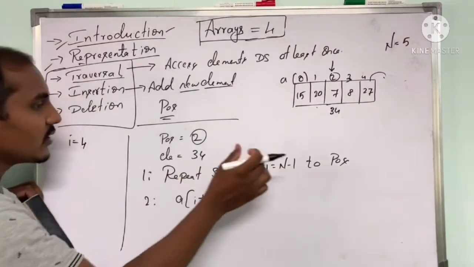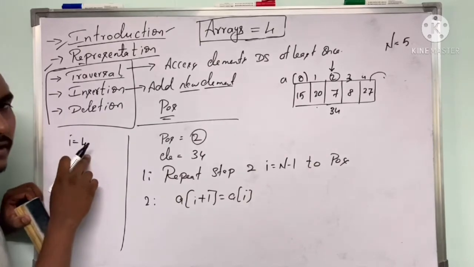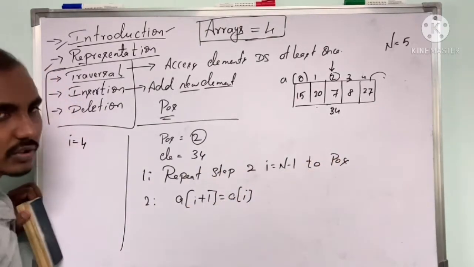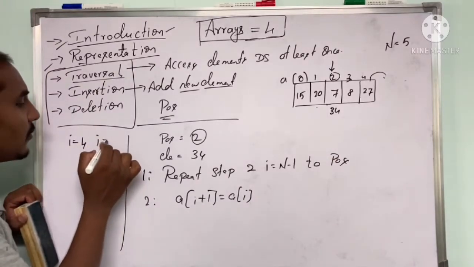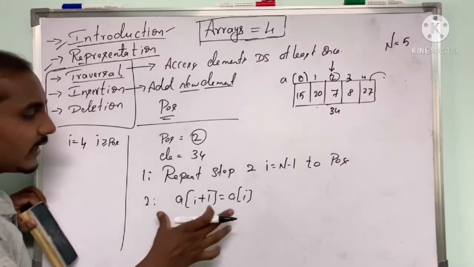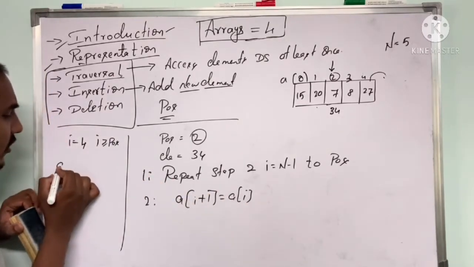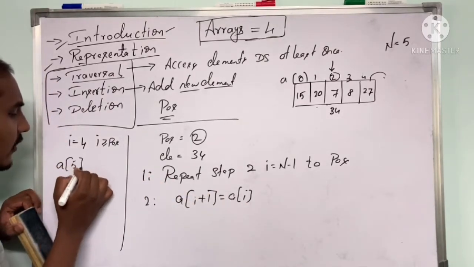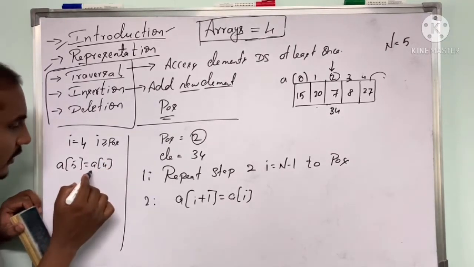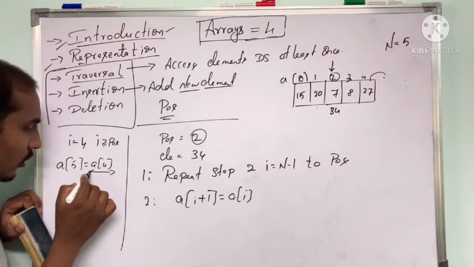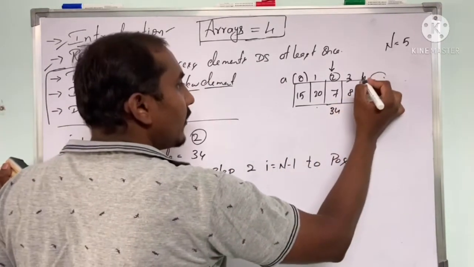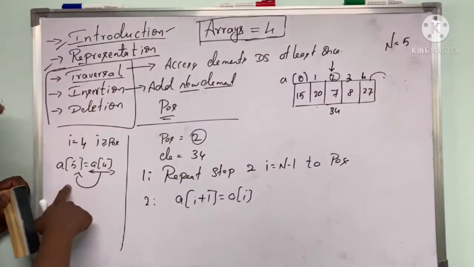The condition is I greater than or equal to the position value. In that case, we are going to write A of I plus 1, that is A of 5, equals A of 4. So the content of A of 4, which is 27, will be copied to A of 5.